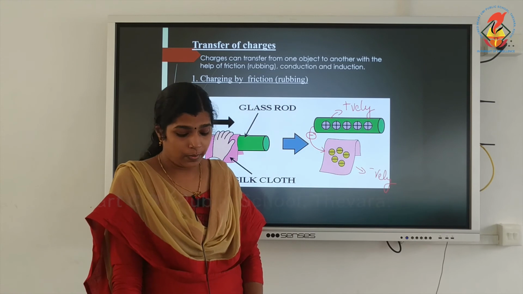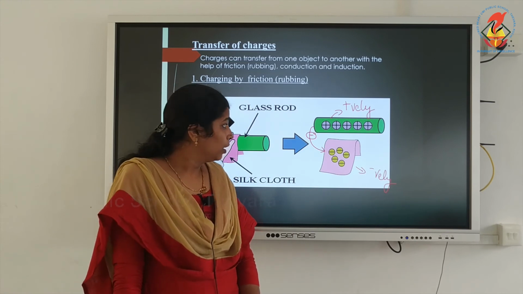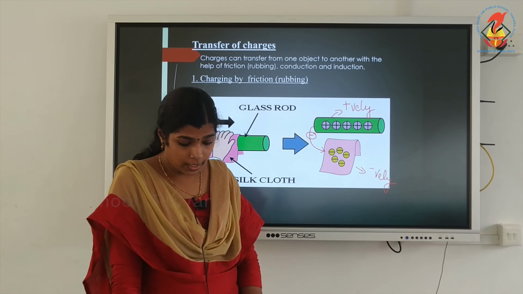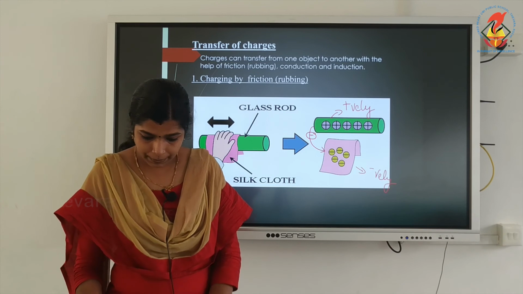That's why the glass rod becomes positively charged and the silk cloth becomes negatively charged.